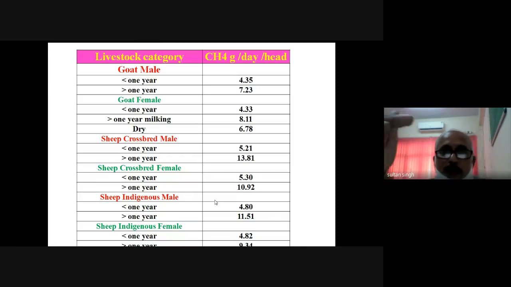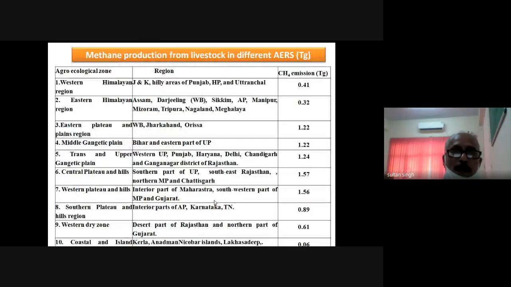So these are the different values of methane that is produced per day, depending on the species and sex, whether it is male or female, and age. So these are the 3-4 factors: age, sex, and species. This is how the methane emission per day is influenced by these factors.